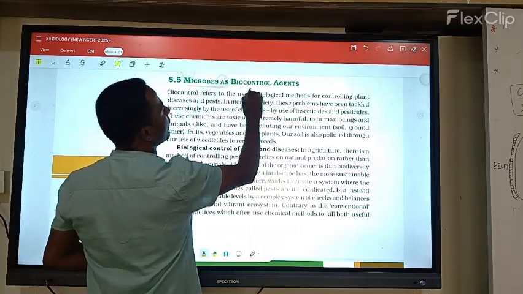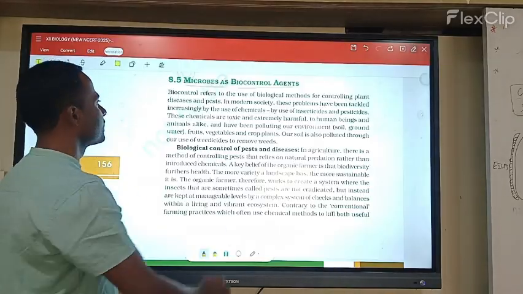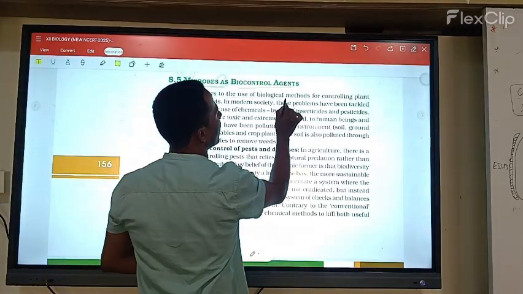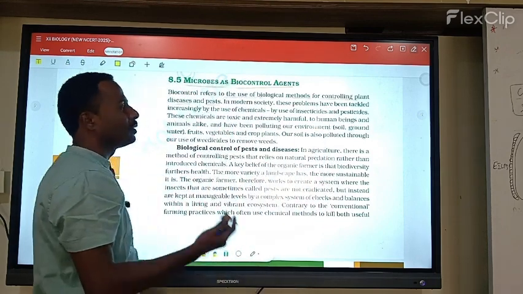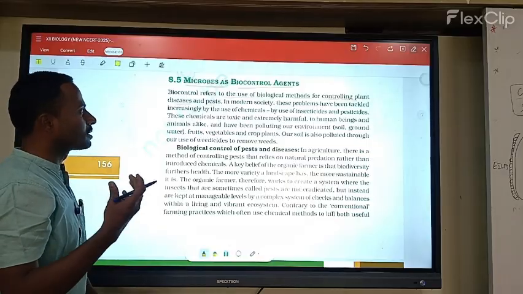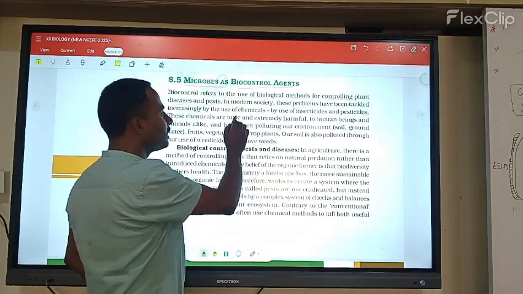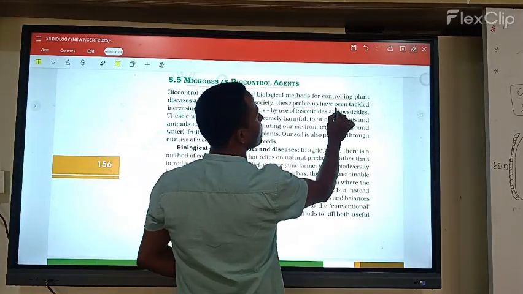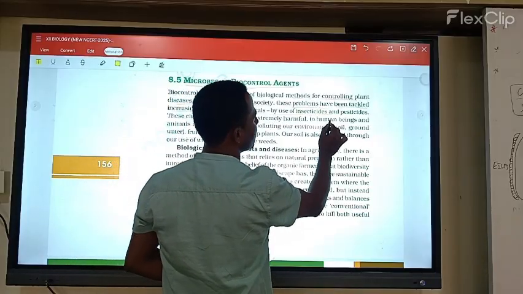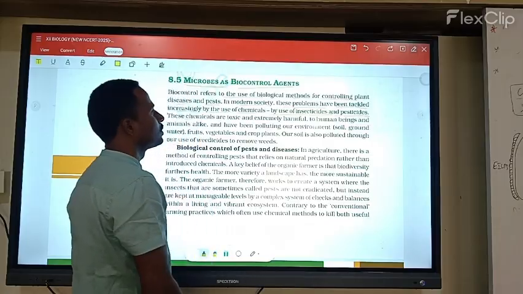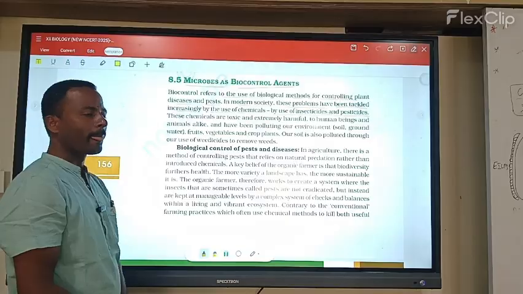Next, microbes as biocontrol agents. Biocontrol refers to the biological methods for controlling plant diseases and pests. Here mostly some microbes are used to control diseases as well as pests. In modern society, this problem has been increased by the use of chemical insecticides and pesticides. So to control insects and pests, we are using some microbes.